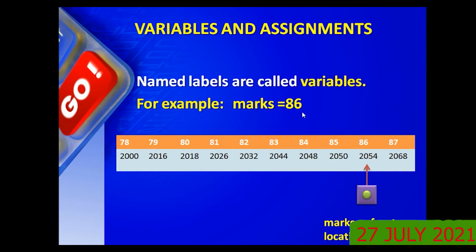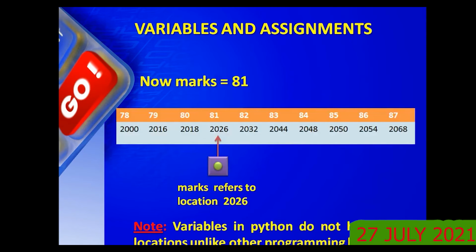Now, for example, the moment marks equal to 86, wherever 86 is stored, this is the memory address. Marks refers to the location 2054 due to the assignment statement marks equal to 86. Now marks is 81. Your 86 is still there only. Its memory location is still there only. Marks earlier was referring here, now it will refer here because at this location value 81 is stored. Earlier it was referring to 2054. Variables in Python do not have fixed locations, unlike in other programming languages.